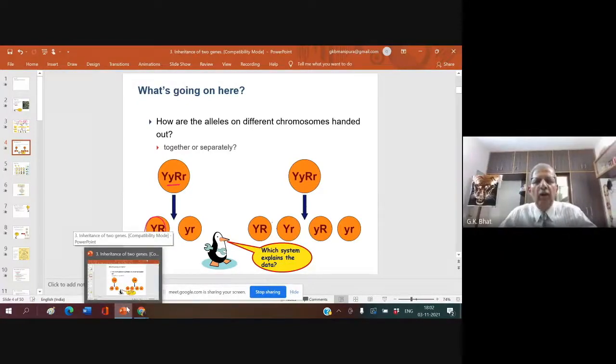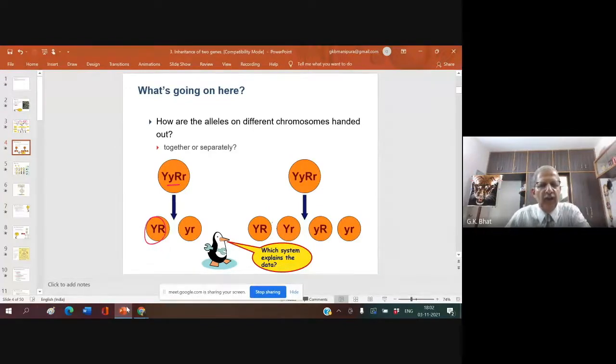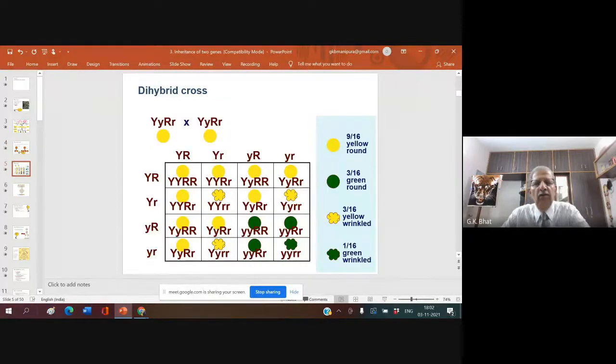You tell me under what condition you will get 2 gametes only produced here, and here you come across 4 gametes. Capital A small r, capital A small r. But I am showing you here 2 gametes and here I am showing you 4 gametes. Which is correct? Under what condition may this happen? I'll give the answer.